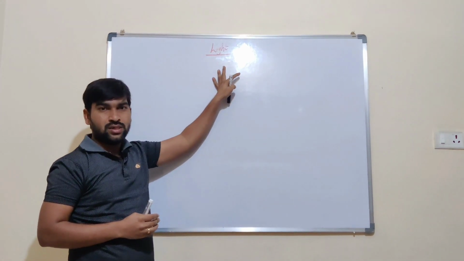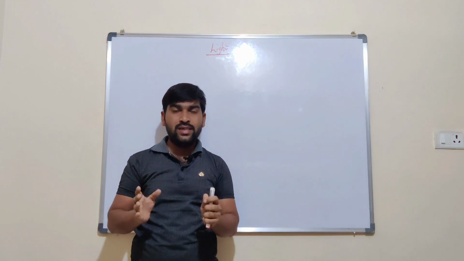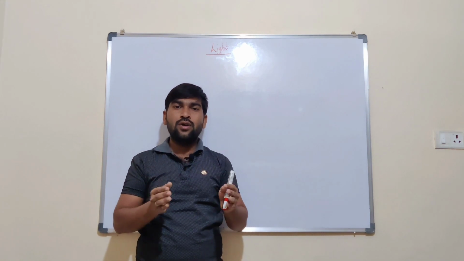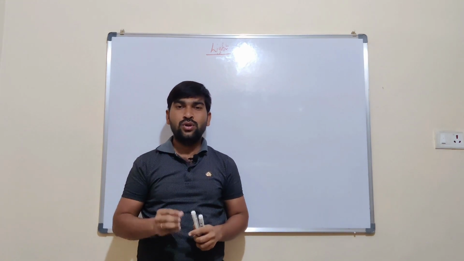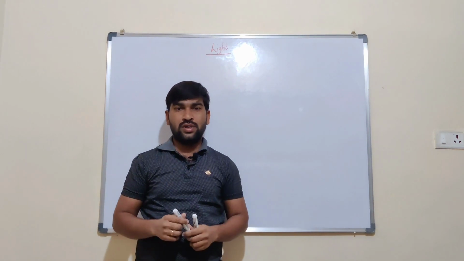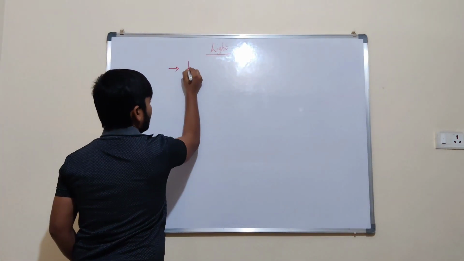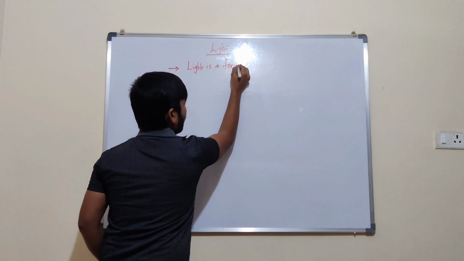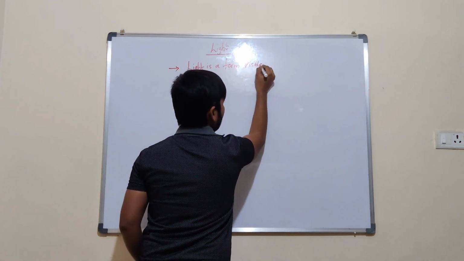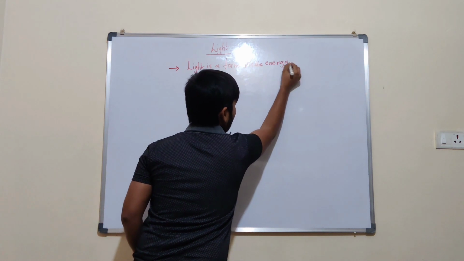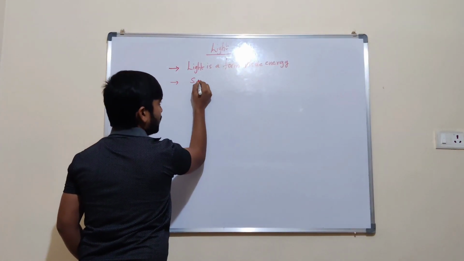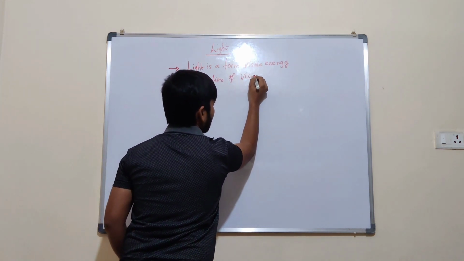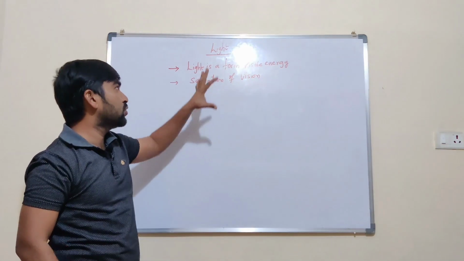It is light. What is light? Light gives us the sensation of vision. Light is a form of visible energy which helps us to see objects in the universe. So what is light? Light is a form of visible energy, which causes the sensation of vision. So this is the information related to light.